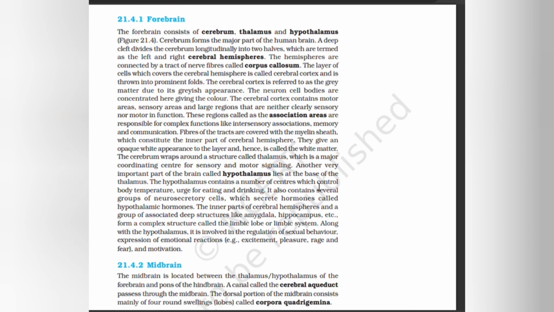The hypothalamus contains a number of centers which control body temperature, urge for eating, and drinking. It also contains several groups of neurosecretory cells which secrete hormones called hypothalamic hormones. The inner part of the cerebral hemispheres and a group of associated deep structures like amygdala, hippocampus, etc., form a complex structure called the limbic lobe or limbic system. Along with the hypothalamus, it is involved in the regulation of sexual behavior, expression of emotional reactions, excitement, pleasure, rage, and fear, and motivation.